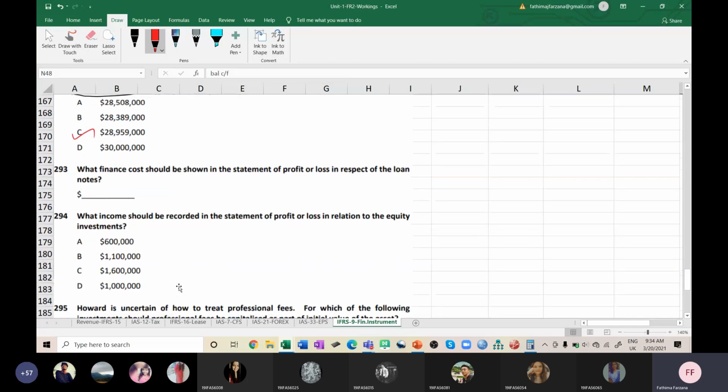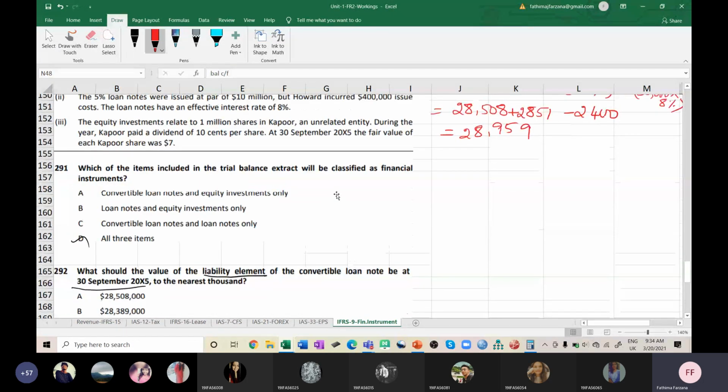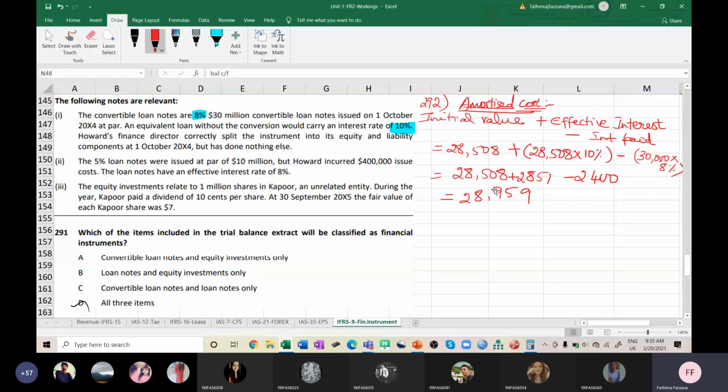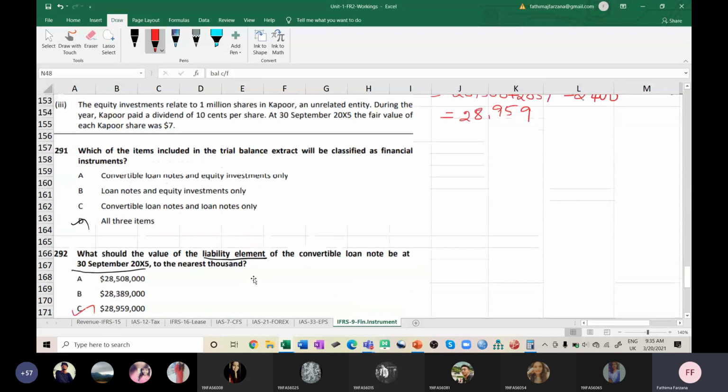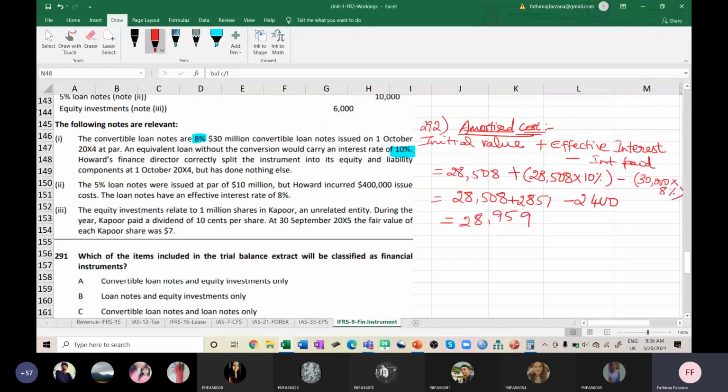Then come to 293. What finance cost should be shown in the statement of profit or loss in respect of the loan notes? How much will be shown as a finance cost, 2,400 or 2,851? Oh, one minute. Not convertible loans. What did they ask here? What finance cost should be shown in respect of the loan? I think some other question is here. Yes, we have finished this convertible loan. This is done. Now the 5% loan they are asking.